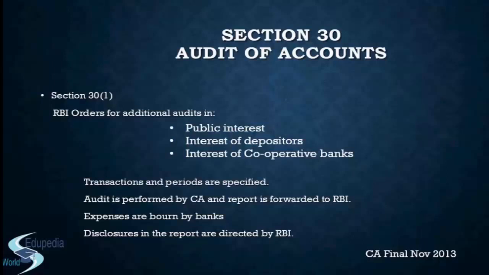The second thing that the auditor has to check very precisely is that the transactions that the RBI has guided them to cover, and for the period, whether or not those transactions are within the power of the RBI, has to be checked by the auditor, right? So if RBI has given a power to do A, and the bank has gone ahead to do transaction B, which is beyond the power, that has to be reported in the auditor's report, right?